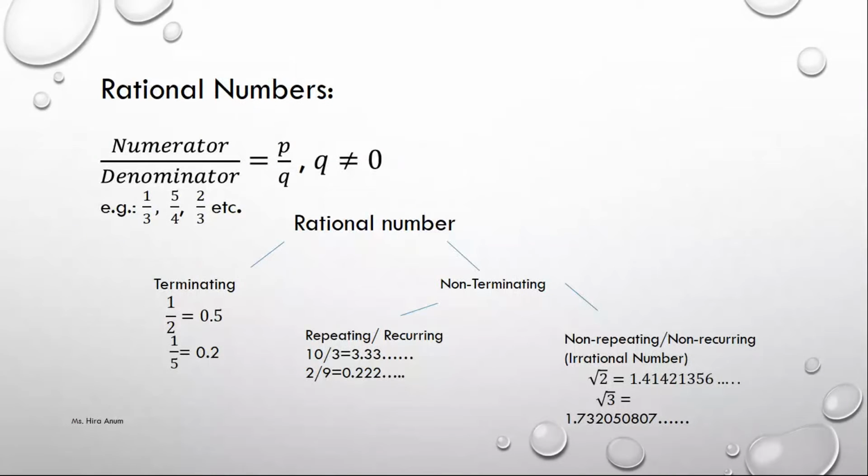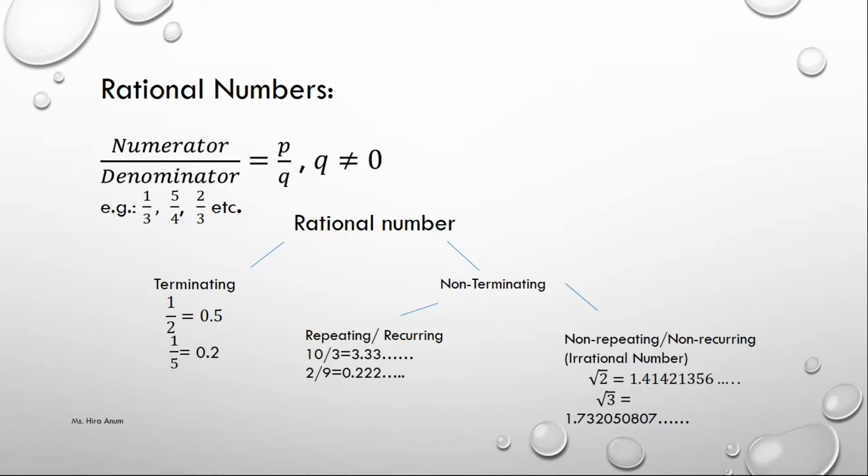Rational numbers. Rational numbers are made of numerator over denominator. Numerator is normally represented by P and denominator is normally represented by Q. Denominator never becomes 0, like 1 over 3, 5 over 4, 6 over 3, 3 over 6, 8 by 4, 4 over 36. These are rational numbers. 1 over 0 is not rational. 2 over 0 is not rational.